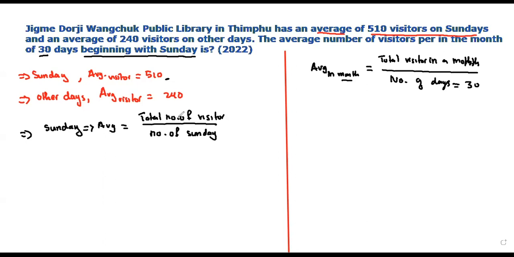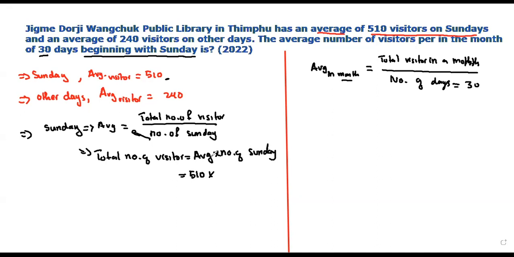We are supposed to find the total number of visitors, so the total number of visitors is equal to the average times the number of Sundays. The average is given as 510. The number of Sundays in a month,